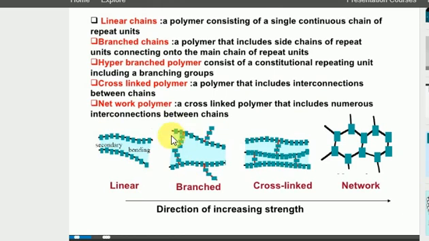Branched means, look, in the linear polymer some attachments are there. Here attachments are there, so it is branched. Cross-linked is where more attachments are there, that is called cross-linked. Look at here, this type is called network polymers.